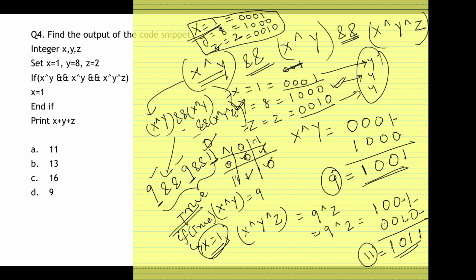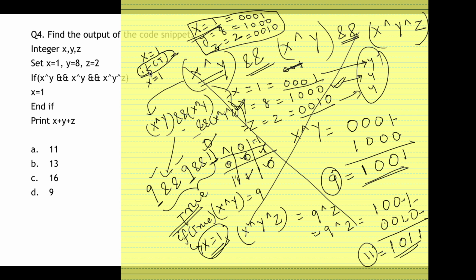Here the x value was also 1. Initially the x value was 1 and after satisfying the condition also x value is 1. So this means we need not do so many calculations again. If my x value is initialized to 1 and then I see there is an if condition, even if this if condition is satisfied, the x value is still 1. That makes no sense for solving the if. Because if the value was 1, again the value will be 1. So it makes no sense to solve for the if.